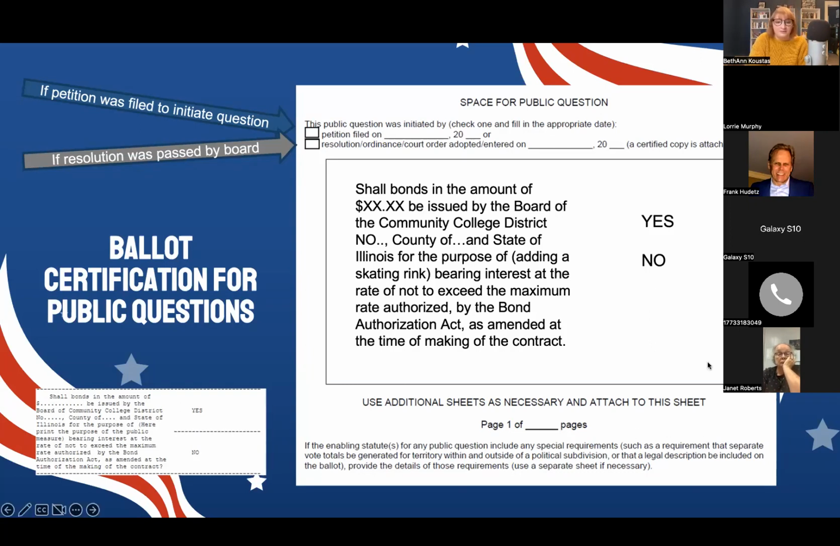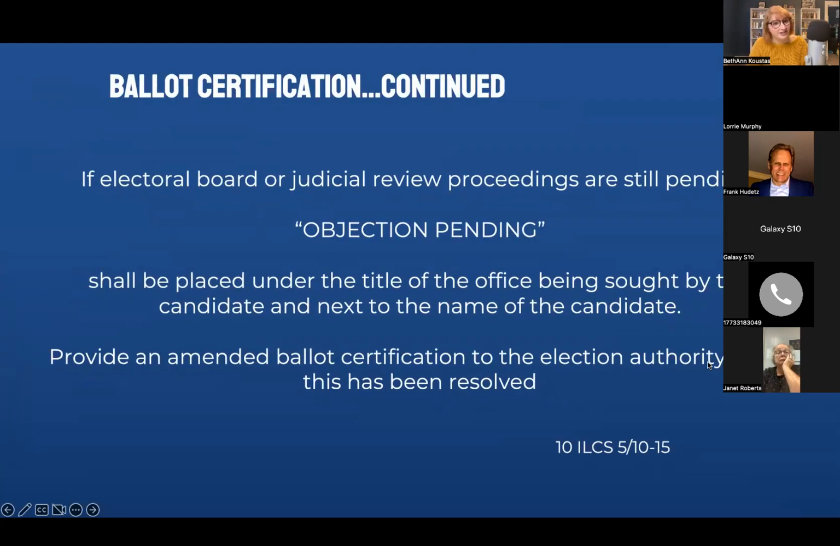So, ballot certification continued. If the electoral board or judicial review process is still pending, so if there was an objection and you are still working through the objection, or they didn't agree with the objection process and the candidate has taken it to the courts, you're going to need to write "objection pending" under the title of the office being sought by the candidate and next to the name of the candidate, just so that your election authority knows that that person may or may not be placed on the ballot. And once this is resolved and everything is figured out, you need to provide an amended ballot certification to the election authority.